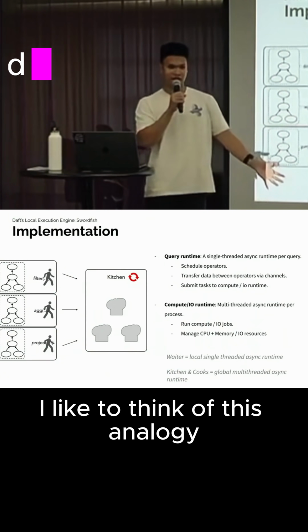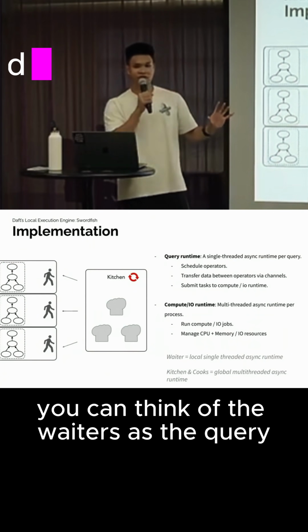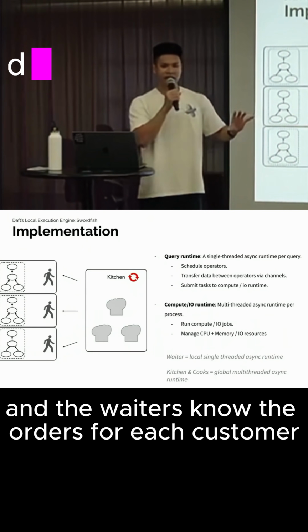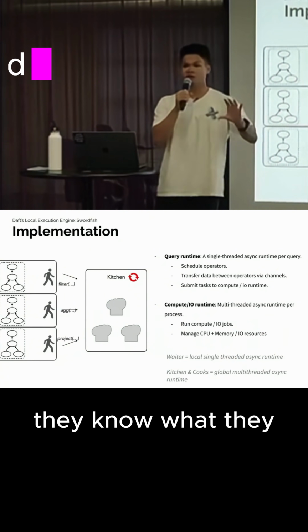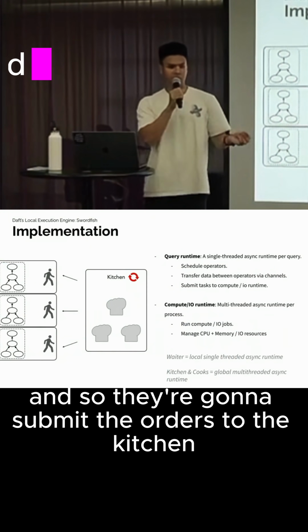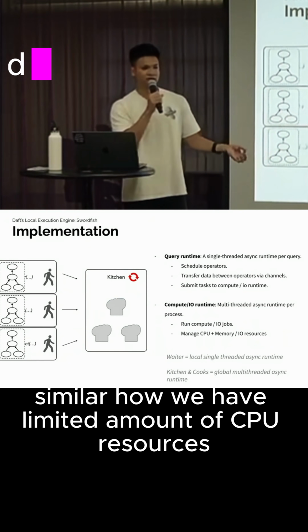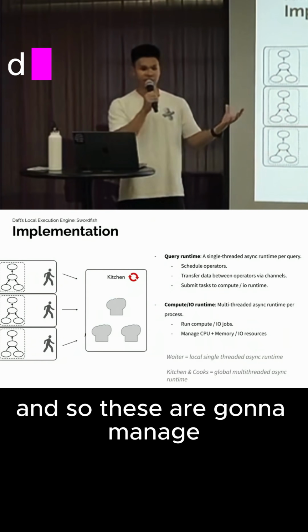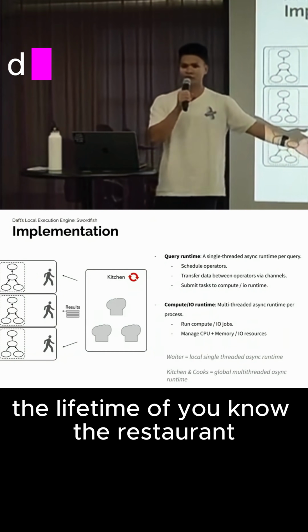I like to think of this as an analogy of a restaurant, right? You can think of the waiters as the query, and the waiters know the orders for each customer. They know what the customers want. And so they're going to submit the orders to the kitchen. And there's a limited amount of cooks in the kitchen, similar to how we have a limited amount of CPU resources. And so these are going to manage resources across the lifetime of the restaurant.